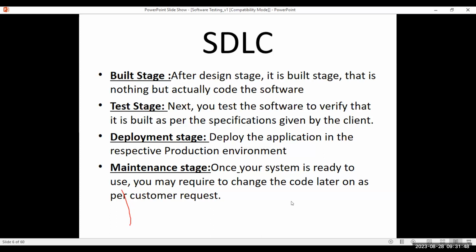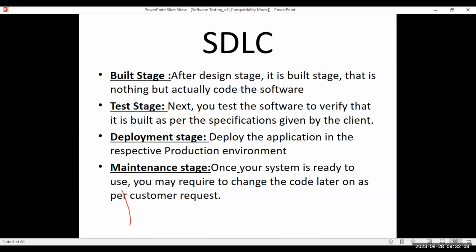Later they develop the 2 modules. No, further testing is also needed, right? Yes, after that testing only, we go to the deployment stage. After testing, then only it will get deployed into the production environment. Before testing, nothing will be deployed to the production environment. Clear?